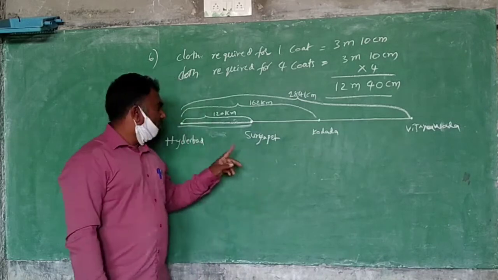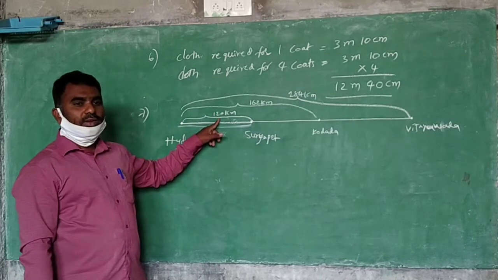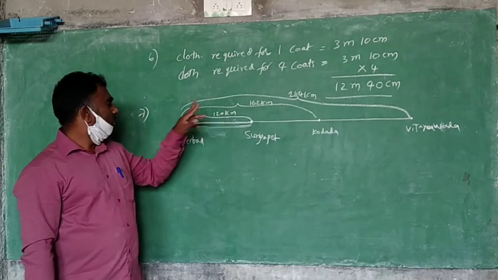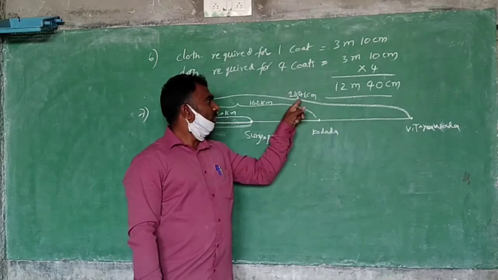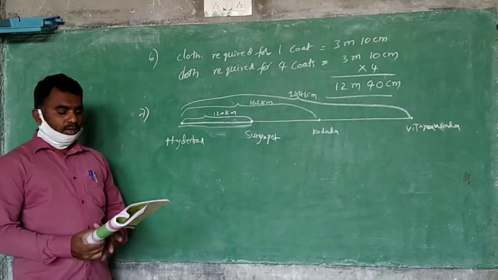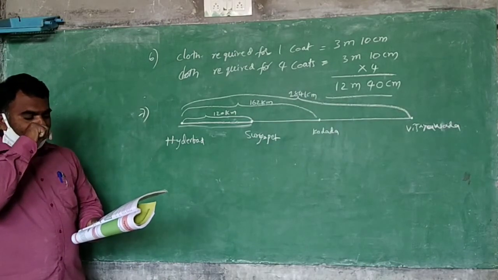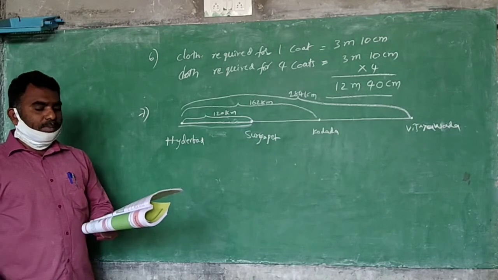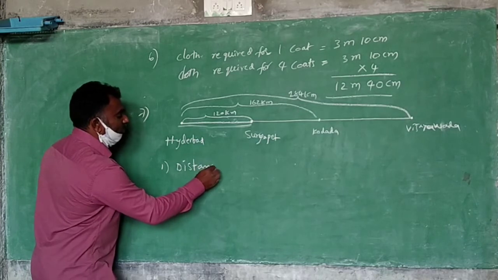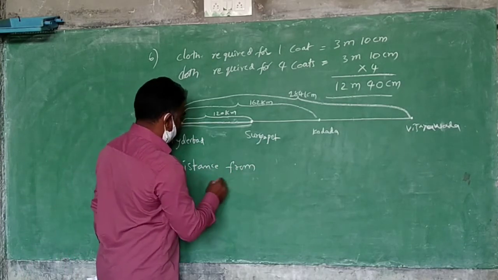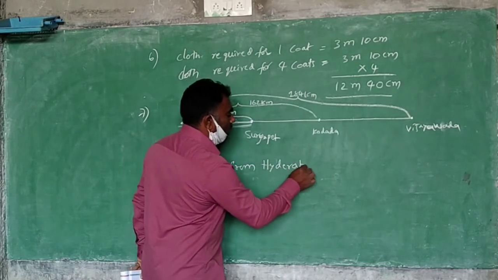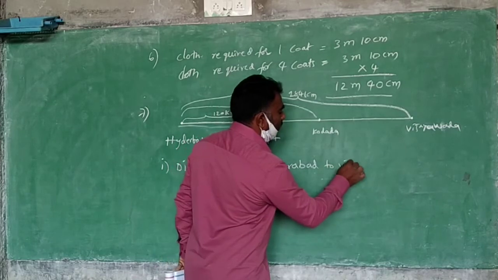And you know that from Hyderabad to Suryapet is 120 kilometers. From Hyderabad to Kodada 162 kilometers. From Hyderabad to Vijayawada 284 kilometers. Now here different questions are there. What is the first question? How much distance has to be traveled from Hyderabad to Vijayawada? First question. What is the first question? Distance from Hyderabad to Vijayawada.